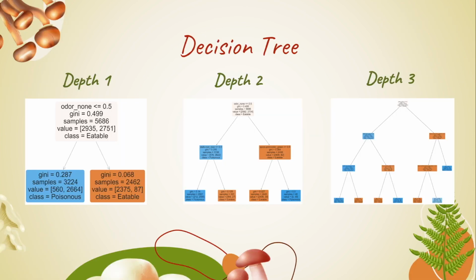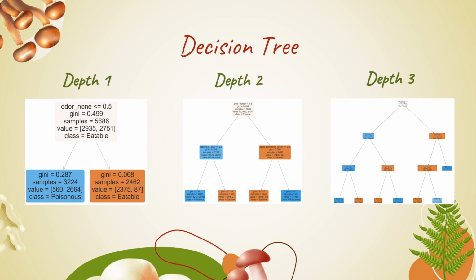The first decision tree has a Gini coefficient of 0.287 and 0.068. This indicates that odor none is a very important characteristic. Using only this characteristic, we can largely distinguish between edible and poisonous mushrooms. However, this comparison is not accurate enough, so we added more depth to the tree to make predictions.